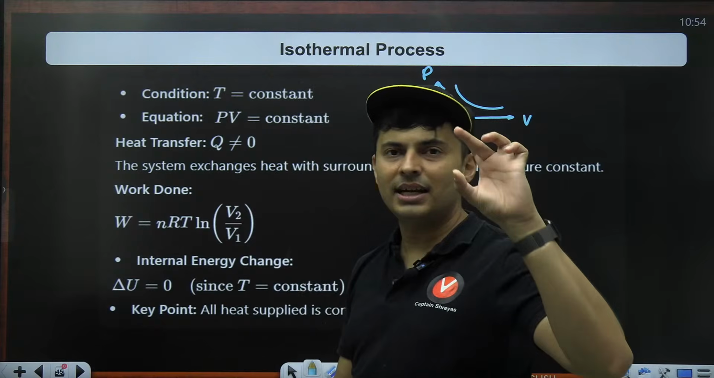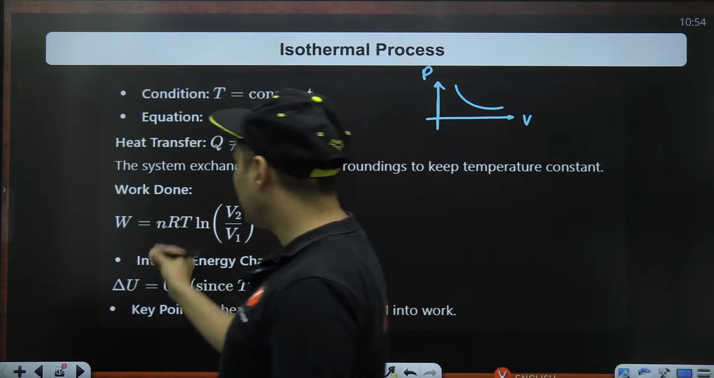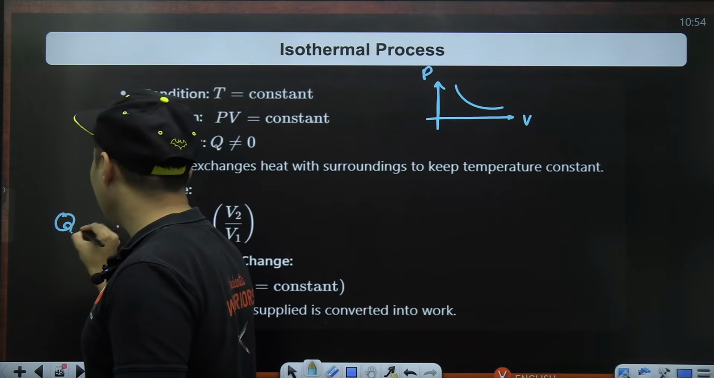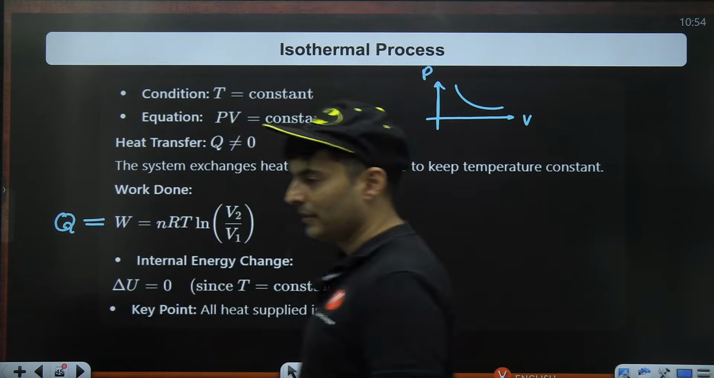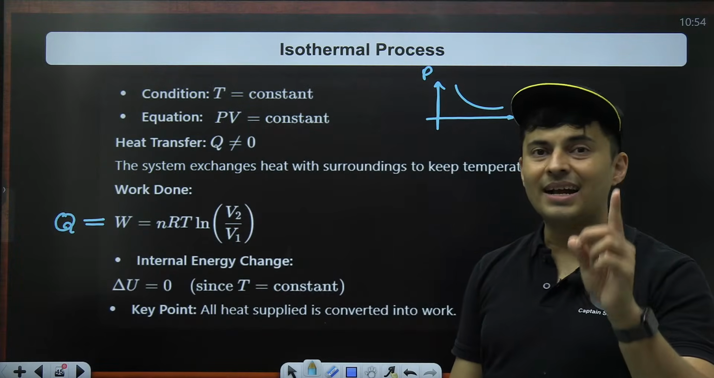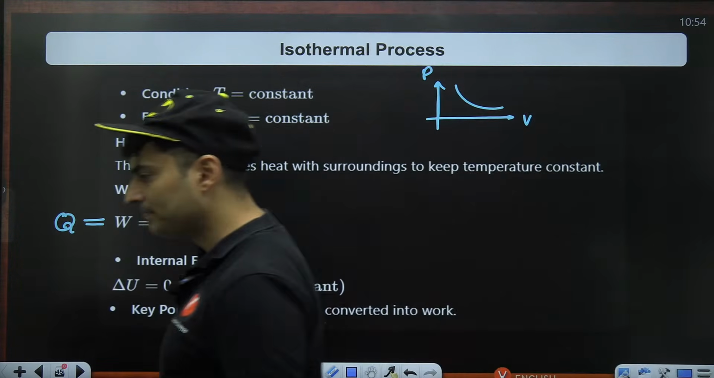Remember, heat was delta U plus work. So delta U is not there. So whatever heat is there will completely go into work. Okay, that is for isothermal process.